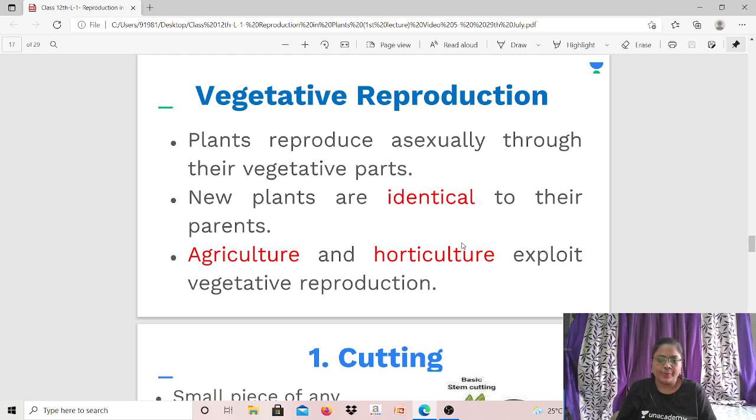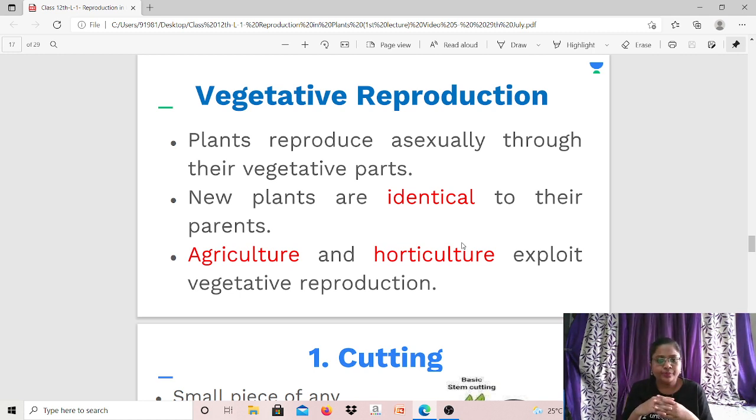Vegetative reproduction. Now, plants reproduce asexually through their vegetative parts. What do you mean by that? See, normally in sexual reproduction, when plants reproduce sexually, seeds are formed, correct? Fertilization takes place, and then ultimately seeds are formed, and then you place these seeds in the field, you grow them, and trees grow out of it.